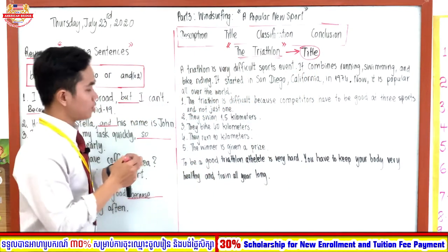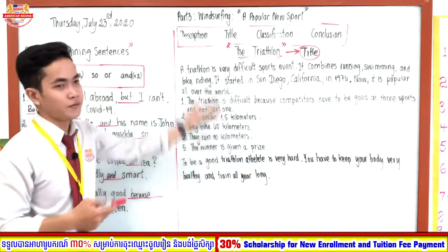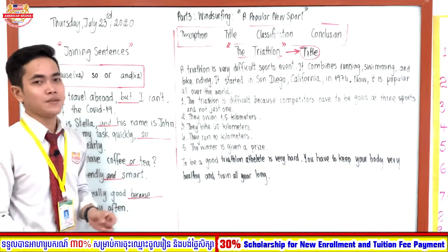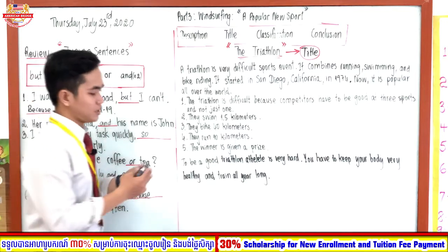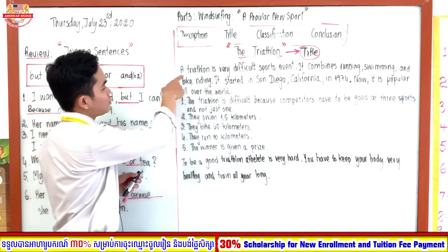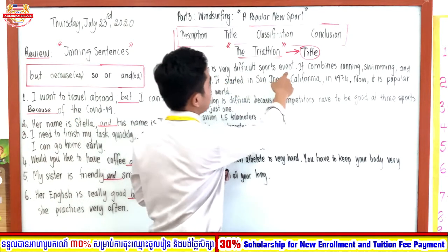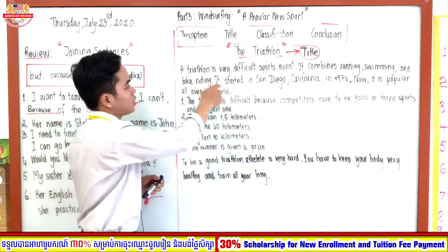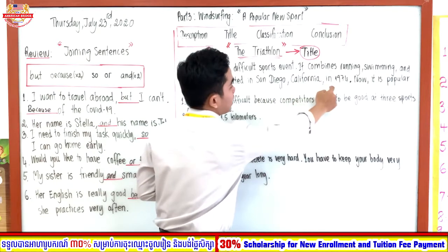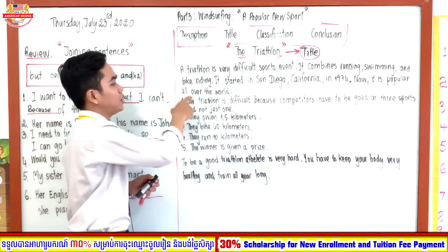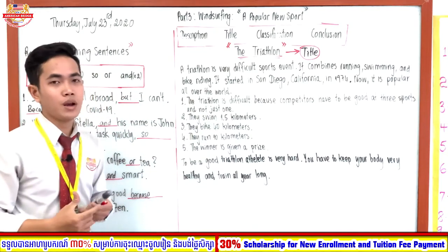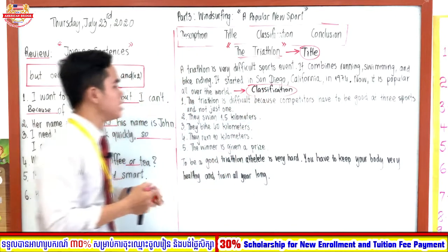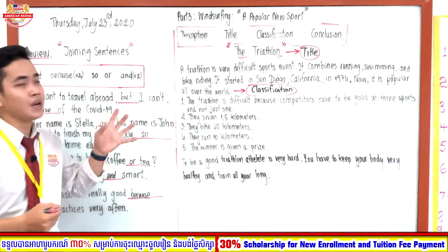Good. Okay, so when we have finished the title, we move to the classification part, right? So where is the classification part in our paragraph? The classification part starts from here. A triathlon is a very difficult sports event. It combines running, swimming, and bike riding. It started in San Diego, California in 1974. Now it is popular all over the world. So this is our classification. Okay, see everyone. Alright, so we have finished the classification and the title.